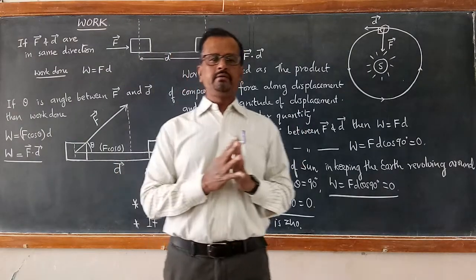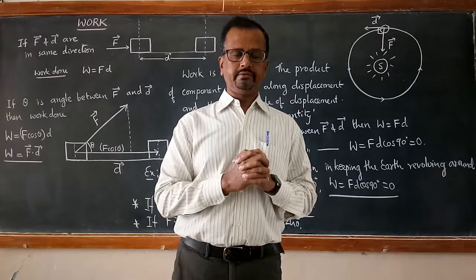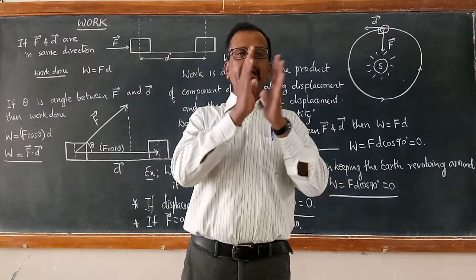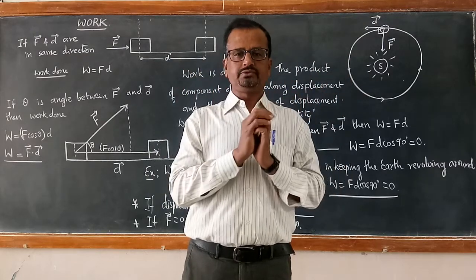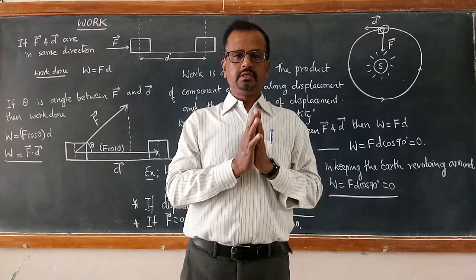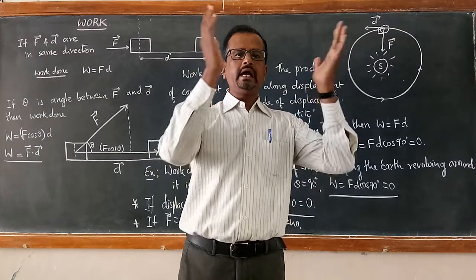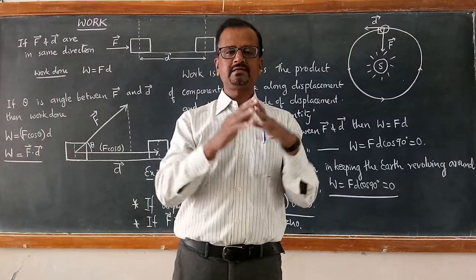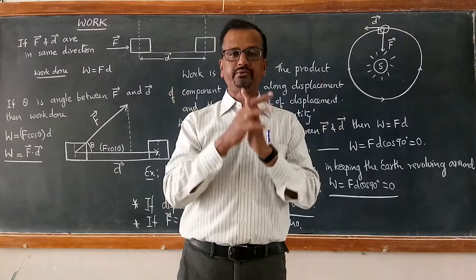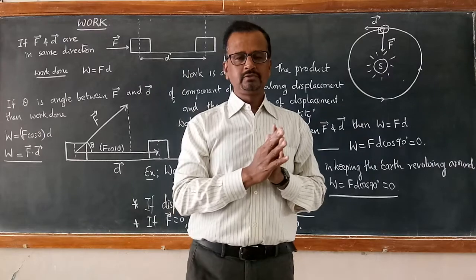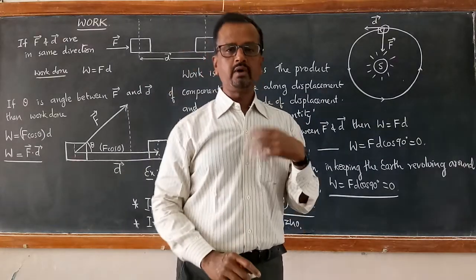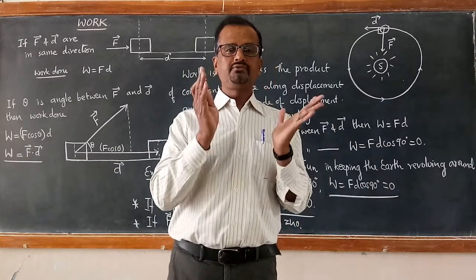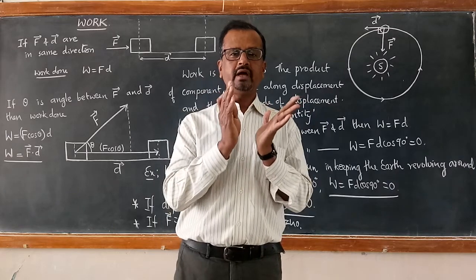Then there are cases when work done will be positive and cases when it will be negative. From trigonometry, if the angle is between 0 and 90 degrees, cos theta is positive, so work done will be positive. If the angle between force and displacement is between 90 and 180 degrees, an obtuse angle, then cos theta takes a negative value, so work done becomes negative. Keep this in mind: work done can be positive or negative based on the orientation of the force vector and displacement vector, depending on the angle between them.